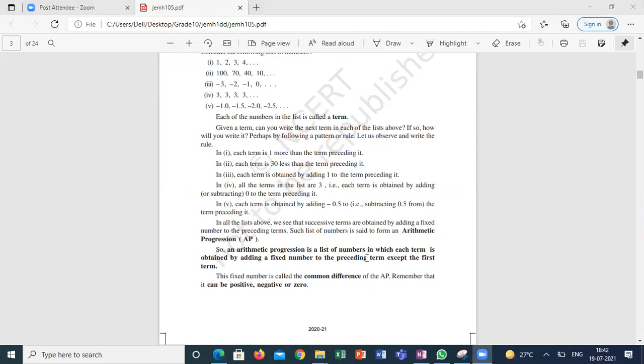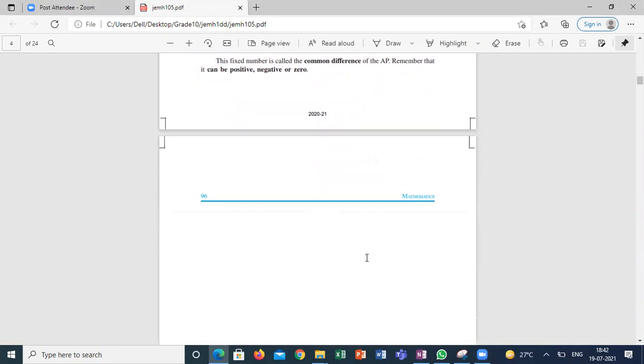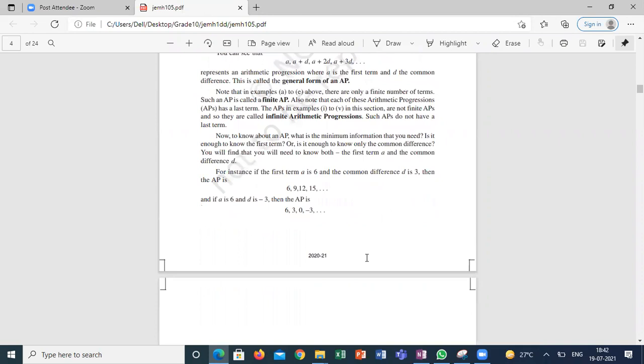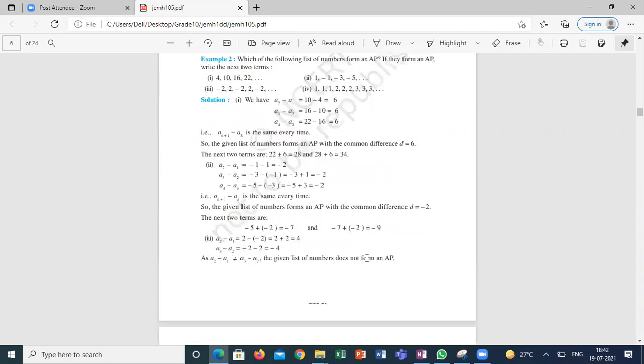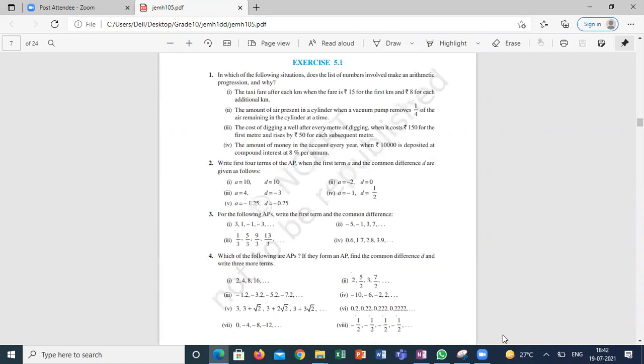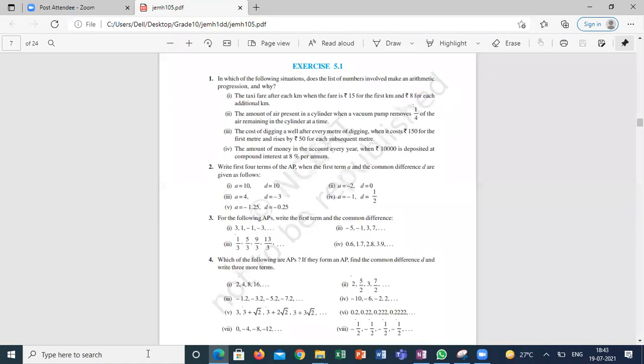Sorry guys, this is only the definition. The whole topic we can go with the definition and basic mathematical skills we can do. The first exercise is dealing completely with whether the given progression is arithmetic progression or not. Whether the given situation is arithmetic progression or not.